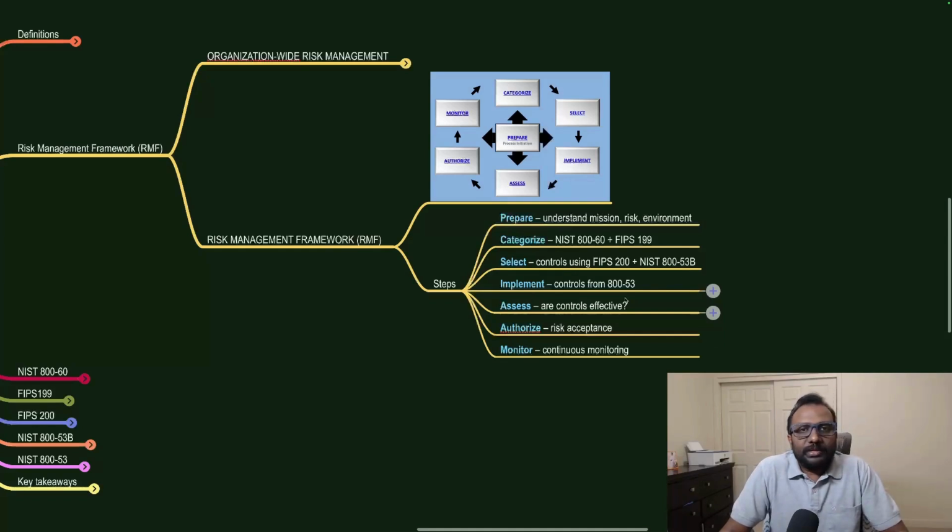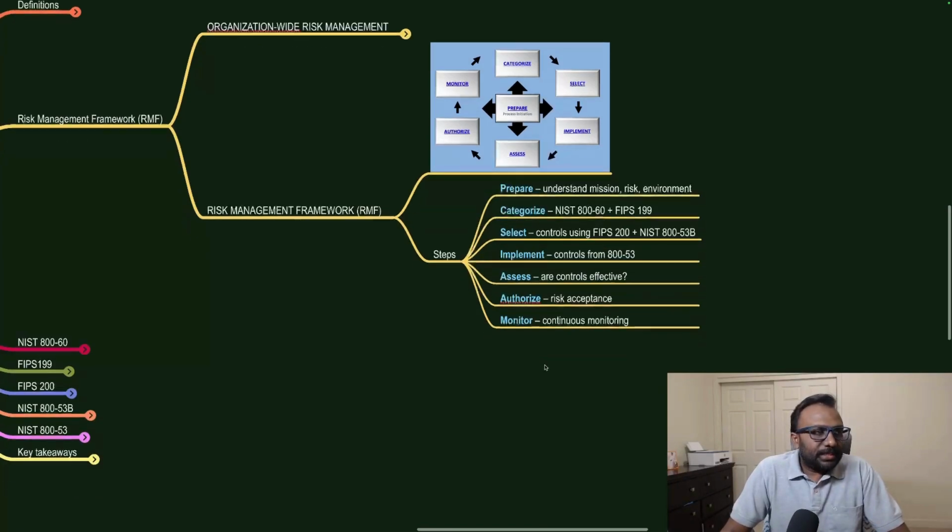Then implementation is using the big document, which is 853. There are 20 different security control families mentioned. And are our controls effective? That is done through the assessment, and authorization, risk acceptance, which will be approved by the authorizing official. Then it will be continuously monitored. Always remember these 7 steps for the NIST Risk Management Framework.